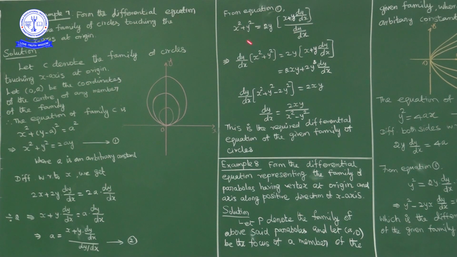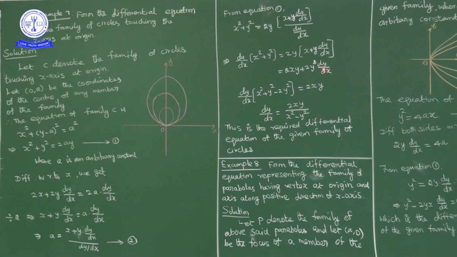Now here the arbitrary constant a is eliminated. Remaining is only the simplification part. Multiplying inside, dy by dx into x square plus y square is equal to 2xy plus 2y square into dy by dx.